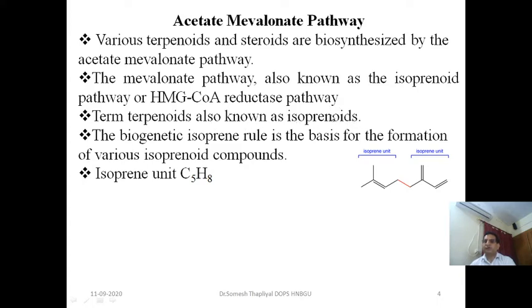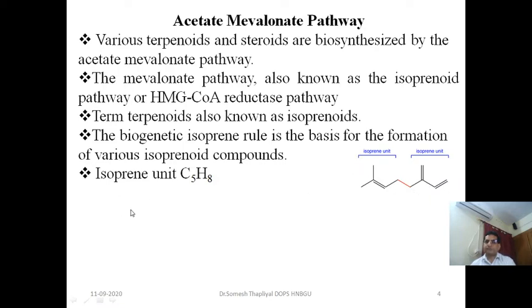Now what are isoprenoid compounds? Isoprenoid compounds are compounds which contain the isoprene unit. The formula of the isoprene unit is C5H8, and if you see the structure, 1 2 3 4 5, the total number of carbon atoms in an isoprene unit is 5, and this is the second isoprene unit.